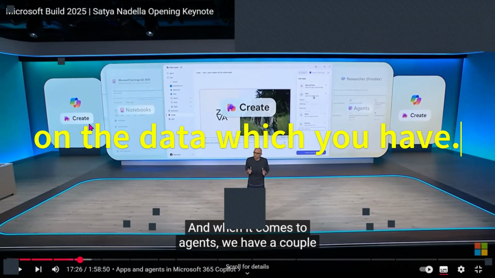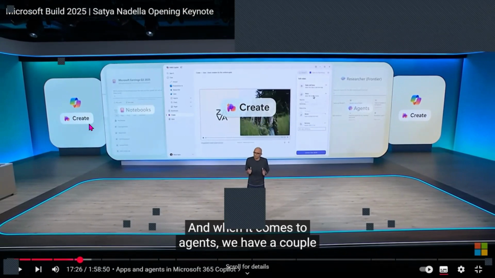So this was one section which I wanted to tell you about, how this may change the way we interact with Microsoft Excel. Now let me take you to another section.